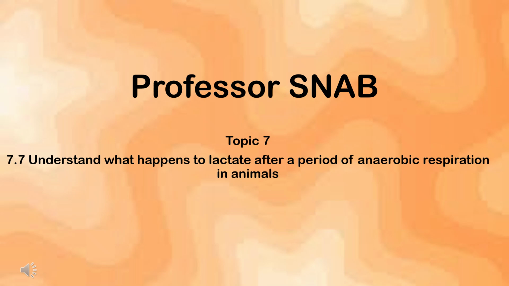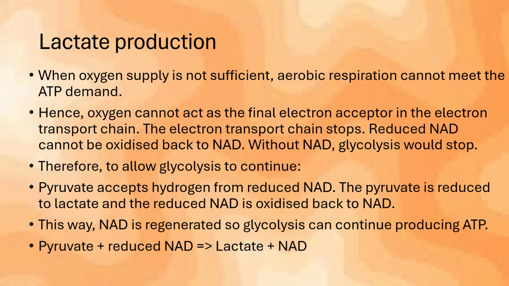So today we're understanding what happens to lactate after a period of anaerobic respiration in animals. When oxygen supply is not sufficient, aerobic respiration cannot meet the ATP demand. Hence, oxygen cannot act as the final electron acceptor in the electron transport chain. The electron transport chain stops, reduced NAD cannot be oxidized back to NAD, and without NAD, glycolysis would stop.